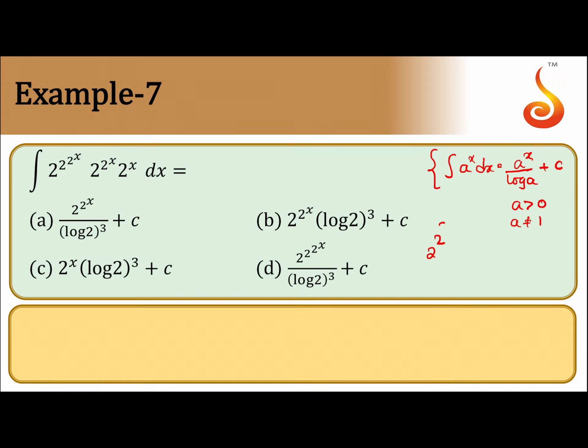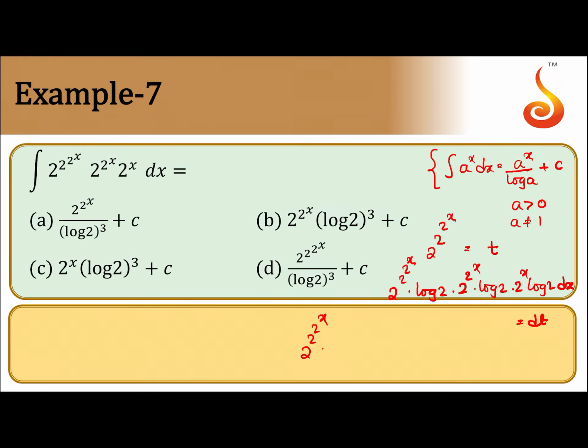If we substitute 2 to the power 2 to the power 2 to the power x is equal to t, what are we getting for the derivative? 2 to the power 2 to the power 2 to the power x into log 2, into 2 to the power 2 to the power x into log 2, and the derivative of 2 to the power x is 2 to the power x log 2 dx is equal to dt.